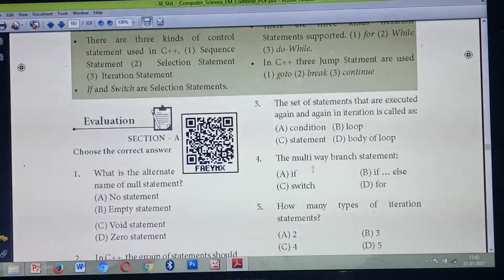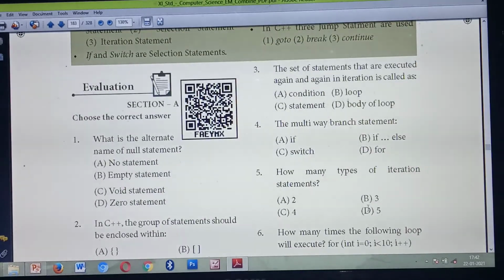Third question answer is option B, loop. Fourth question answer is option C, switch. Then fifth question answer is option B, 3.